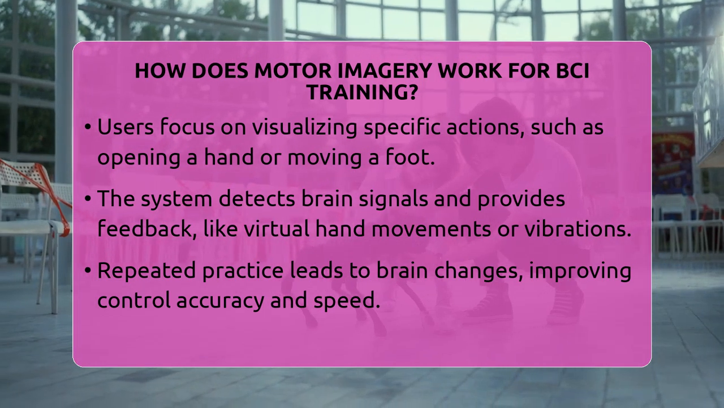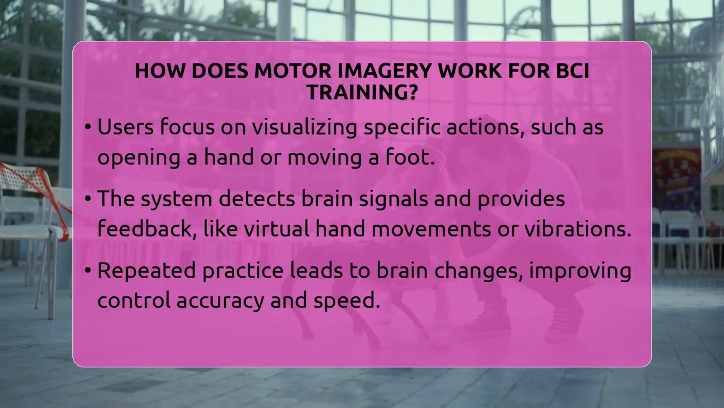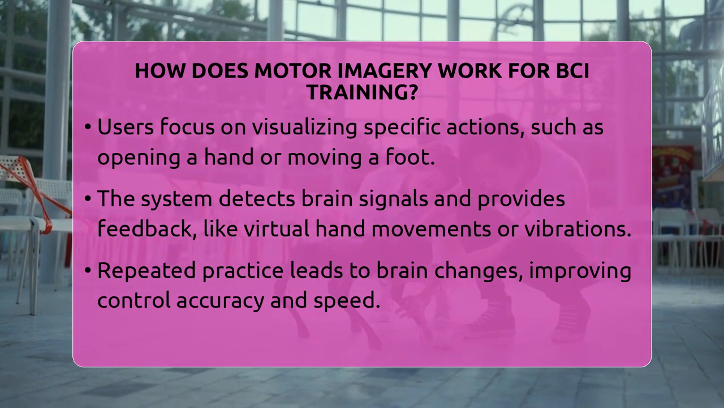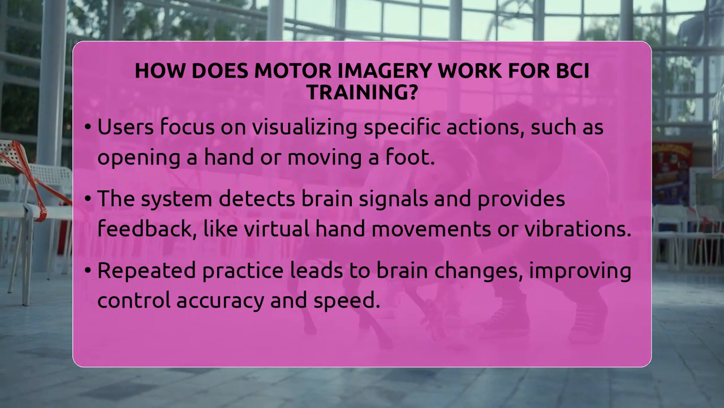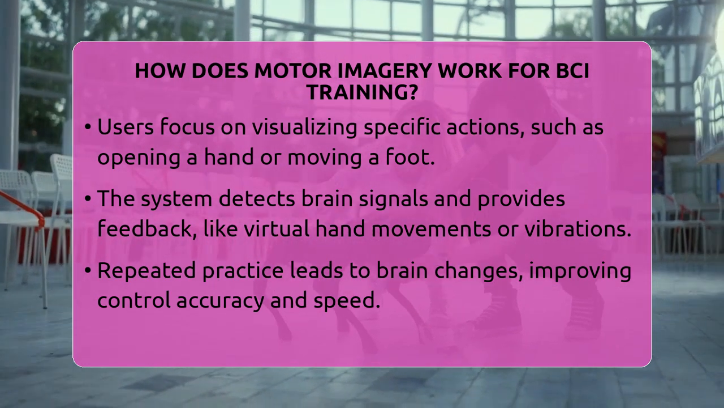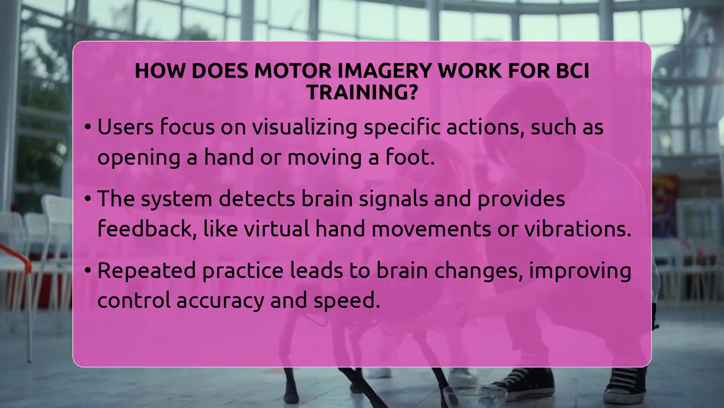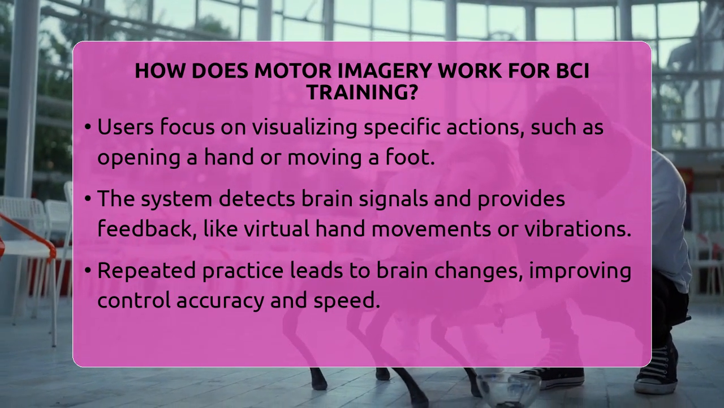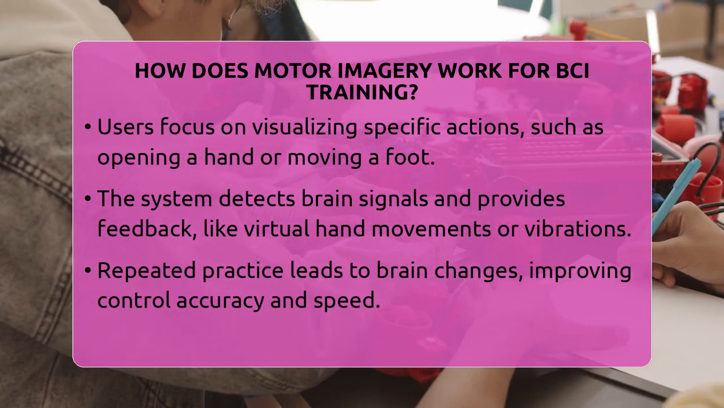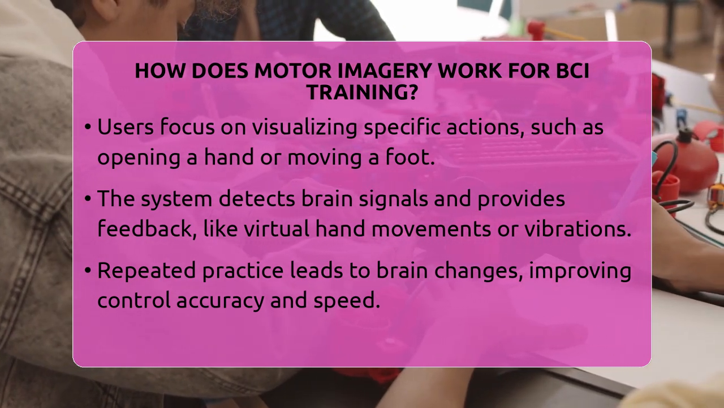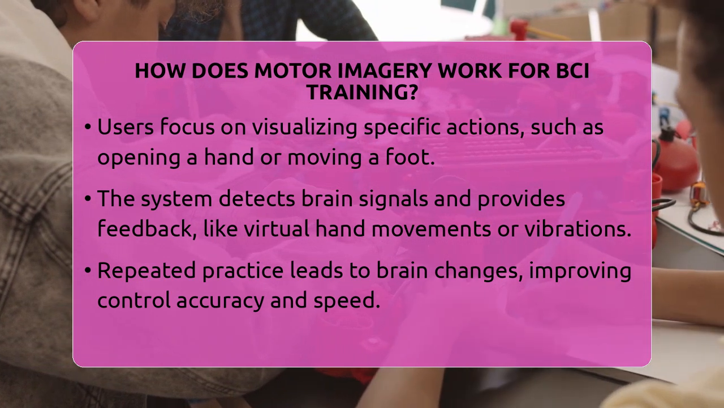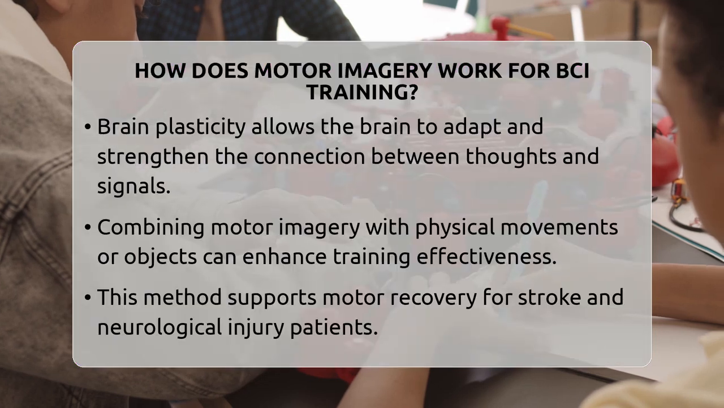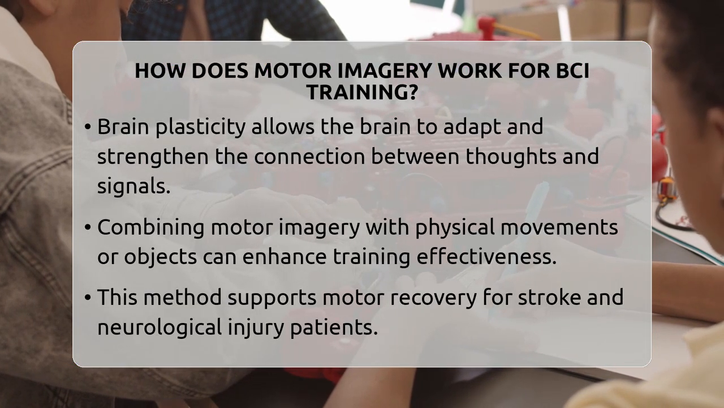In BCI training, users learn to focus on imagining specific movements, like opening or closing their hand, or moving their foot. The system then detects the electrical signals generated during this mental practice. To help users improve, the system provides feedback. For example, a virtual hand might move on a screen when the user successfully imagines moving their real hand. Sometimes, users feel vibrations or touches from a device that responds to their brain signals. These feedback methods help users understand how well they are controlling their brain activity.